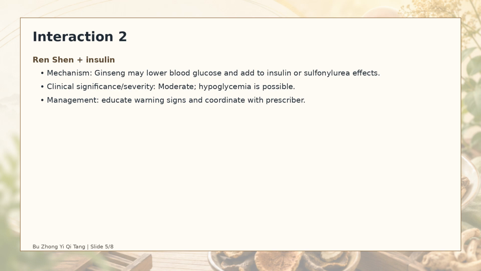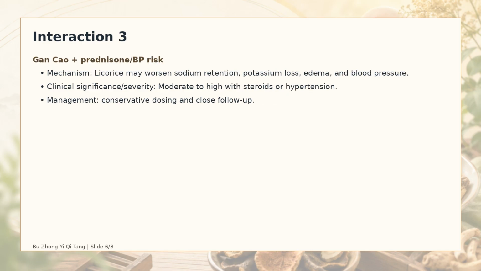Interaction 3. Gankao and prednisone or BP risk. Mechanism. Licorice may worsen sodium retention, potassium loss, edema, and blood pressure. Clinical significance. Moderate to high with steroids or hypertension. This interaction may be less certain than the first one, but uncertainty is still important because patient safety comes first.